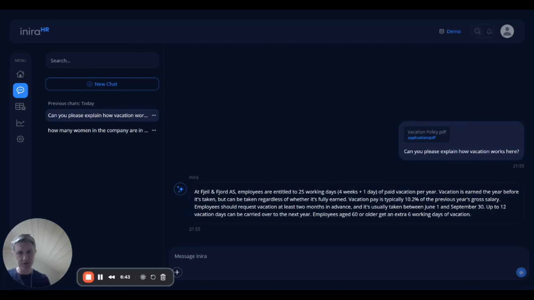And then what Inira will do is it will actually incorporate the content of that document that I uploaded into the conversation. And here I get an answer which is explaining clearly what's in the document, that I can get 25 working days and vacation is earned the year before it's taken, and so on and so on. So in this case, it's standard employment vacation regulation for Norway.